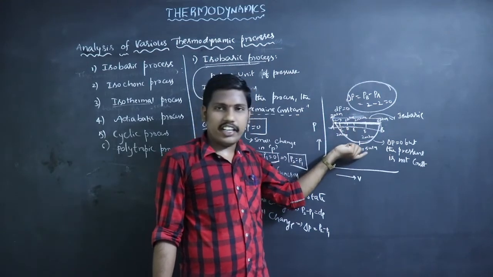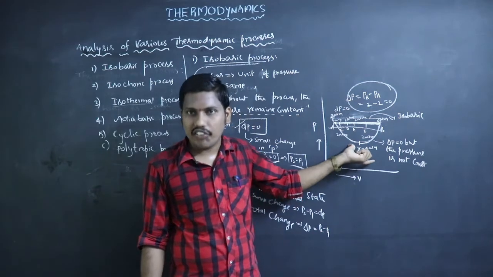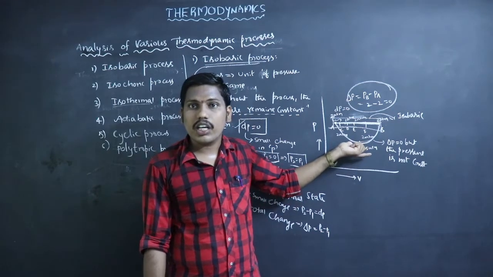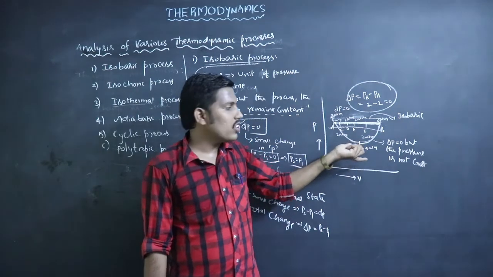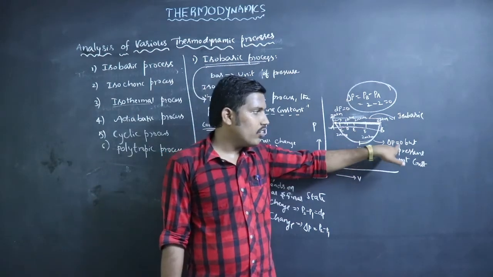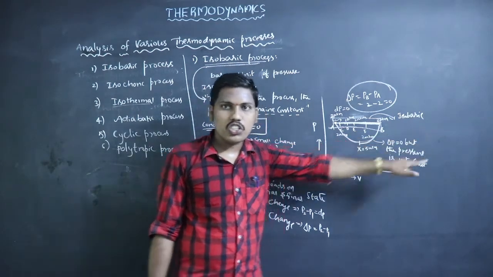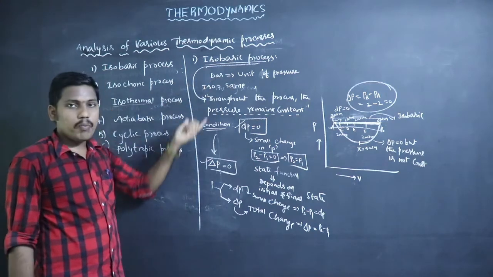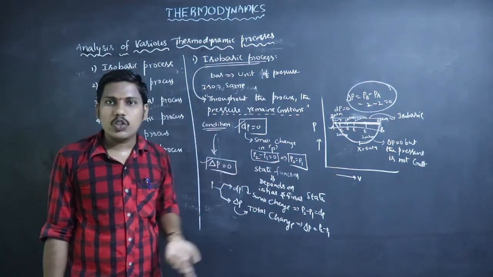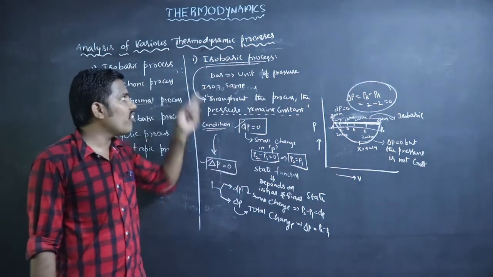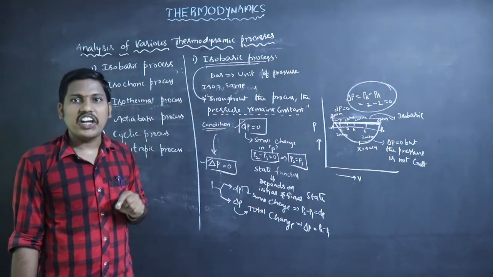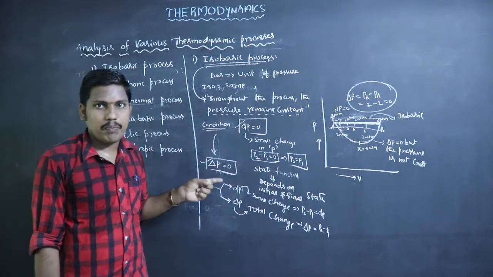But at a certain interval, the pressure is not constant, the pressure is changed. So for this reason, we cannot use delta P equal to 0 for isobaric. So it is more accurate to say that the condition for isobaric process is dP = 0, but not delta P = 0.